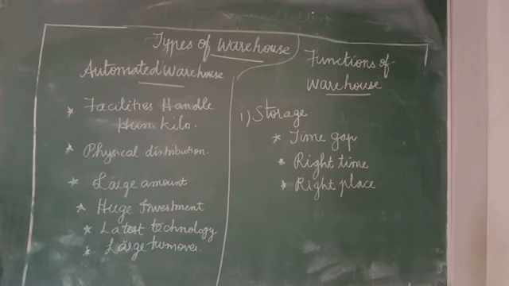Inside the warehouses, physical distribution of goods will be carried out through the machine. For that they need huge investment and they will implement the latest technology so that they can get a large turnover.